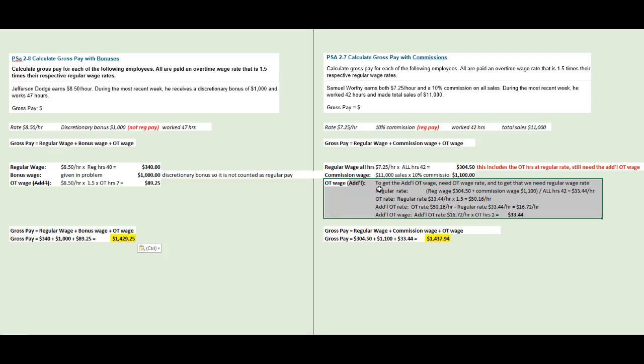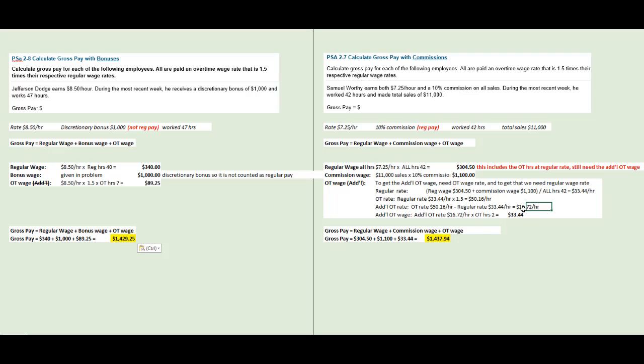Here we are just trying to get the portion that's above the $7.25. So in order to get that, it was somewhat complicated. We had to figure out the regular rate right here. That's how we figure out the regular rate. And then that allows us to get the overtime rate. So once we get the overtime rate, we take the difference between the overtime rate and the regular rate.